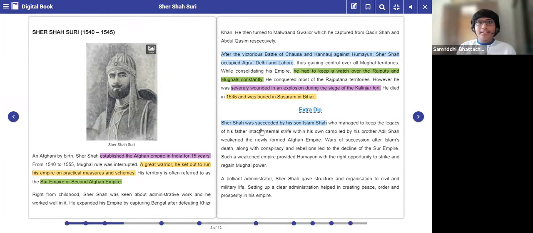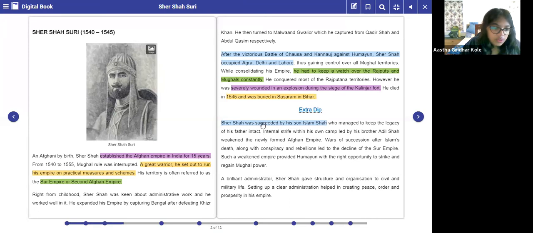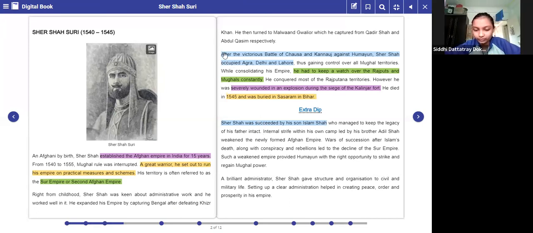Who is Islam Shah? Ma'am, son of Sher Shah Suri. Okay.